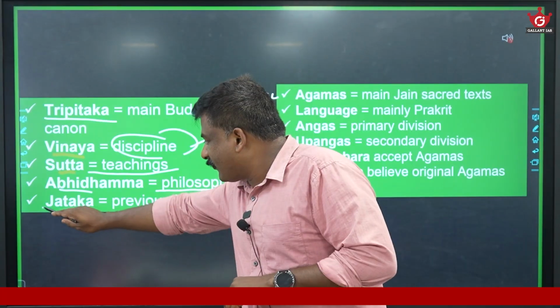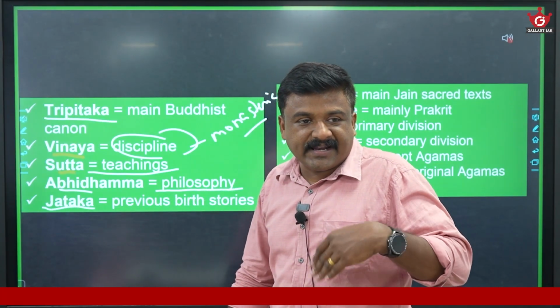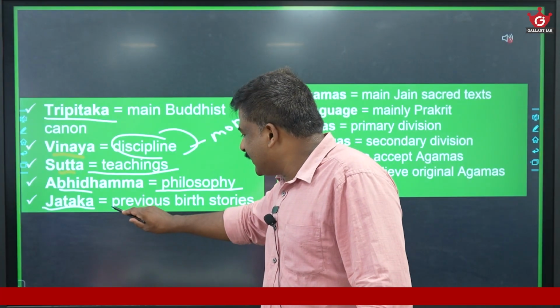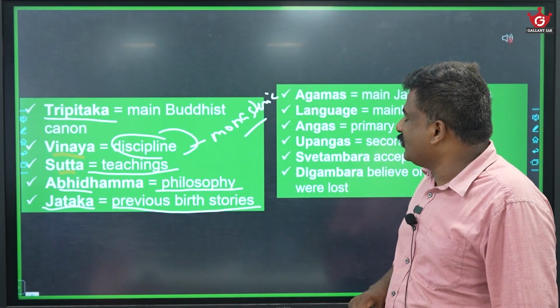Jataka is an example of a non-canonical text. Jataka is dealing with the previous birth stories of Buddha.